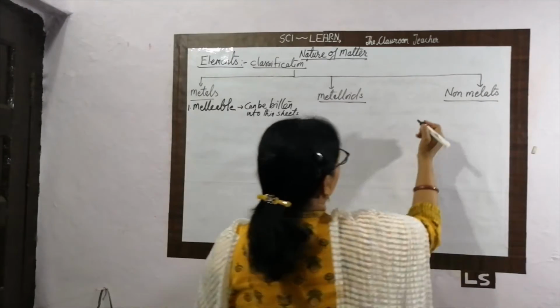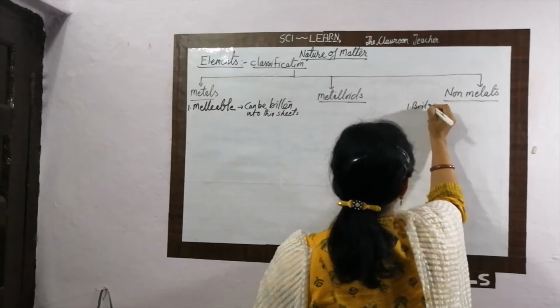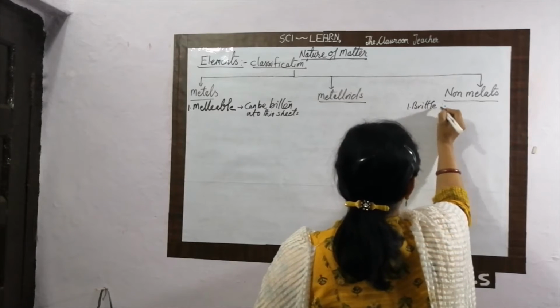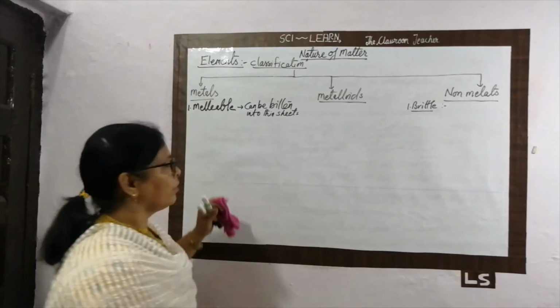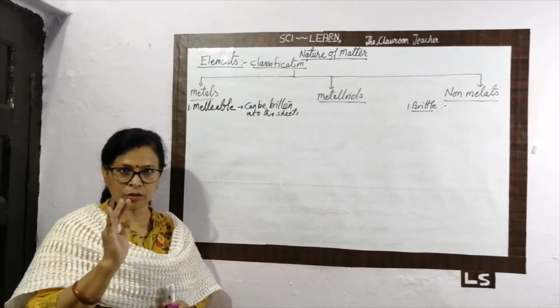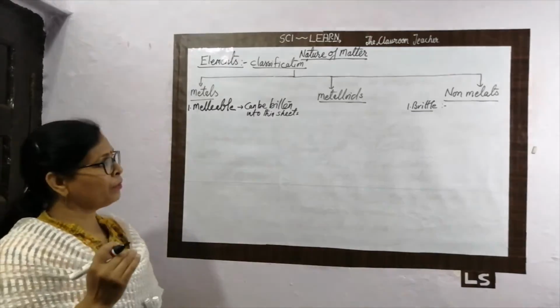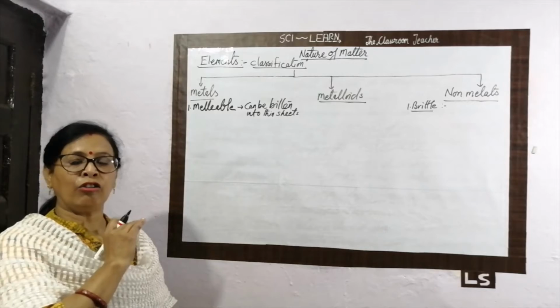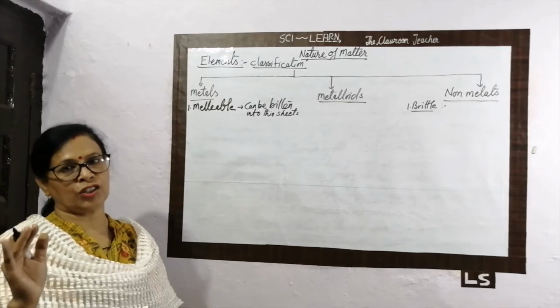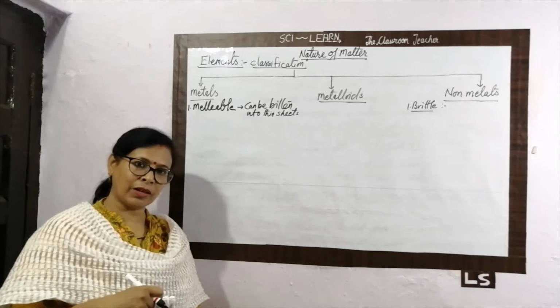What about non-metals? Non-metals are brittle. The opposite of malleable is brittle; the word non-malleable is not correct. Brittle means it cannot be beaten into a thin sheet. Take a pencil lead and beat it with a hammer.